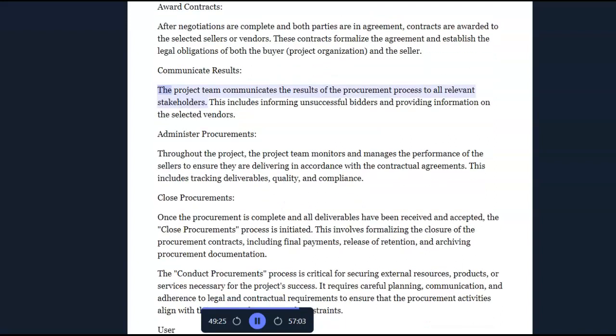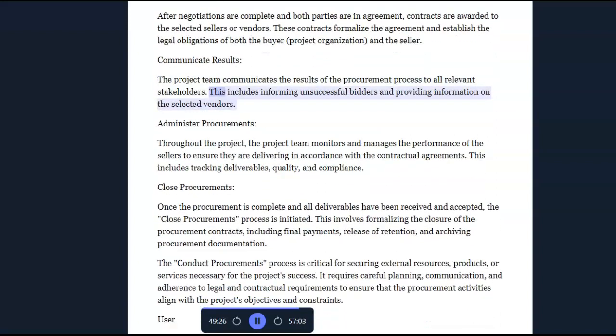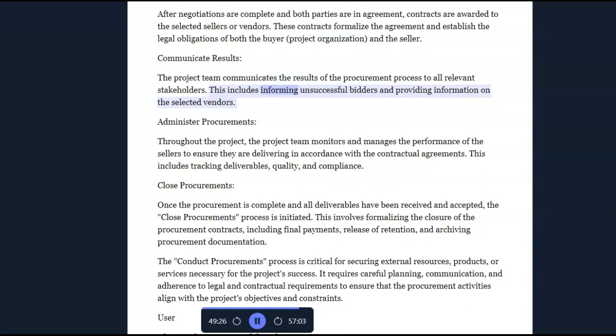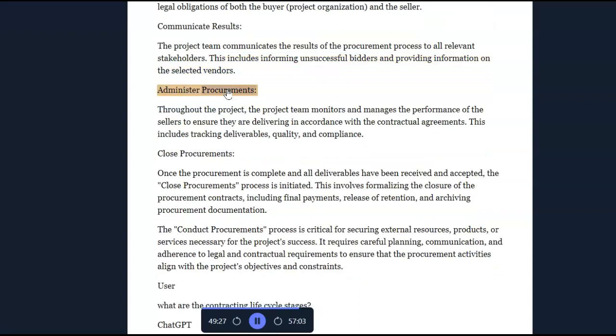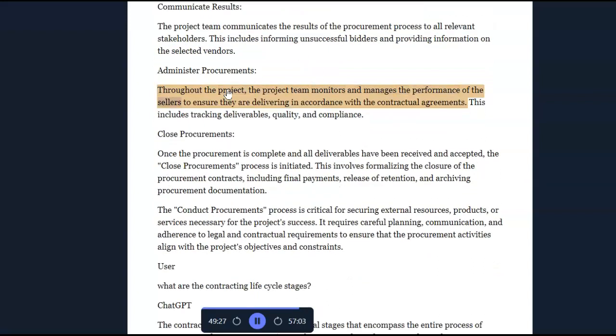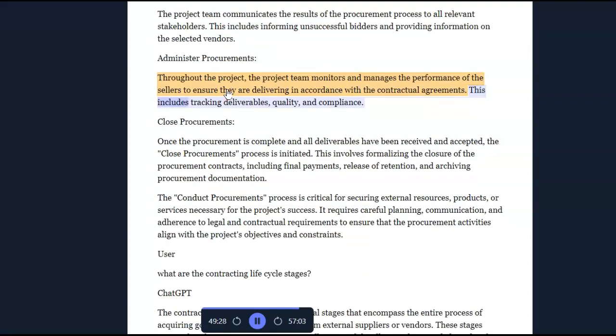Communicate results. The project team communicates the results of the procurement process to all relevant stakeholders. This includes informing unsuccessful bidders and providing information on selected vendors. Administer procurements. Throughout the project, the team monitors and manages the performance of the sellers to ensure they are delivering in accordance with the contractual agreements. This includes tracking deliverables, quality, and compliance.